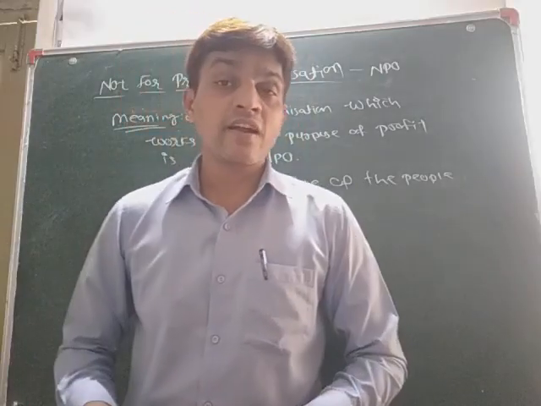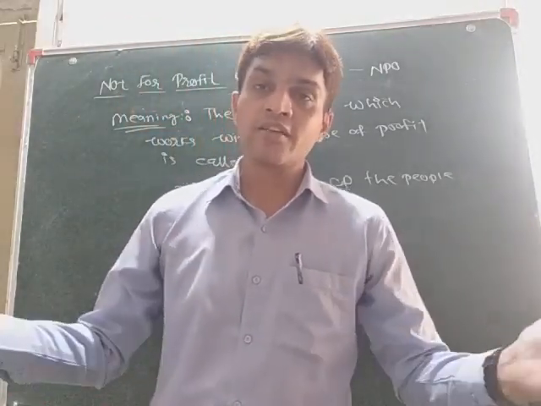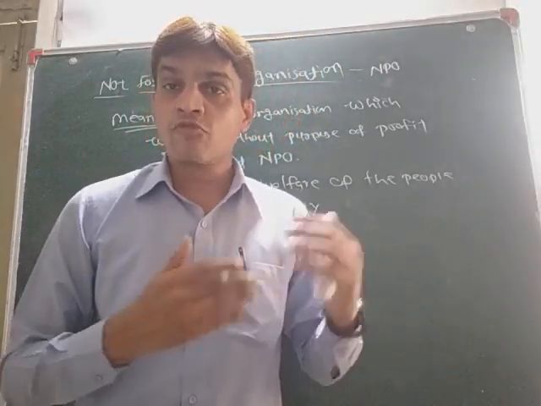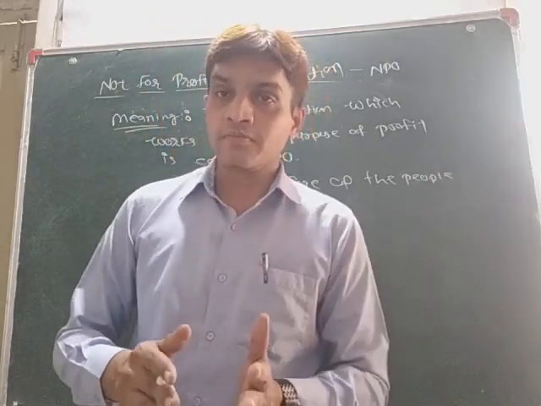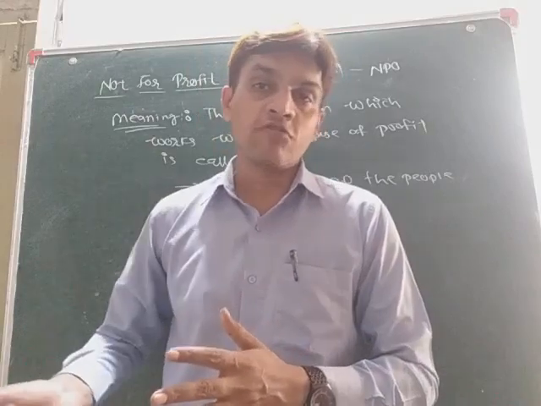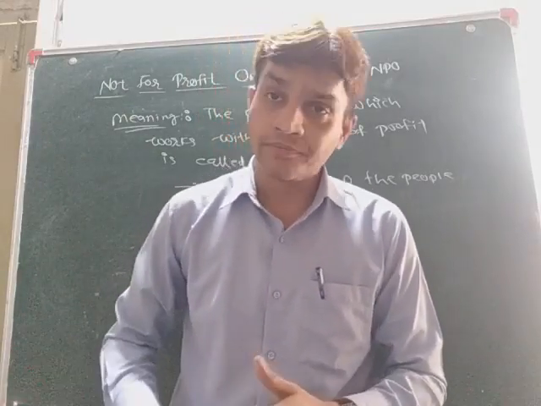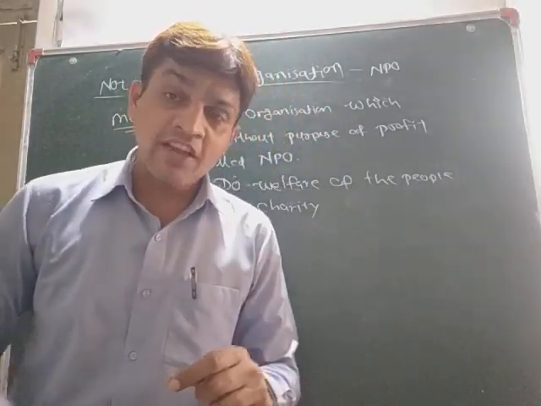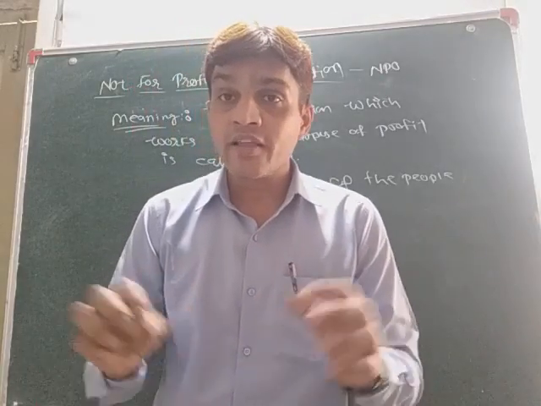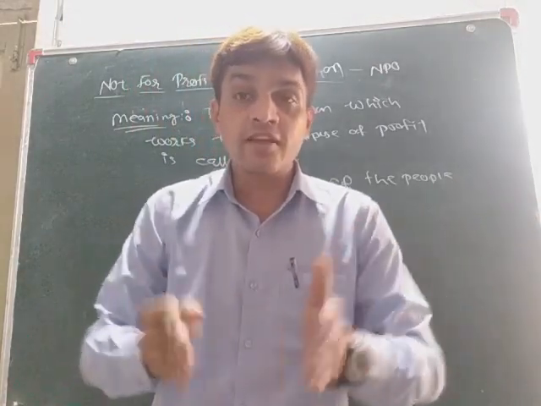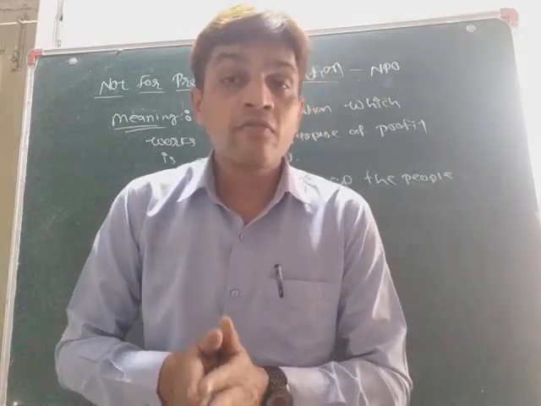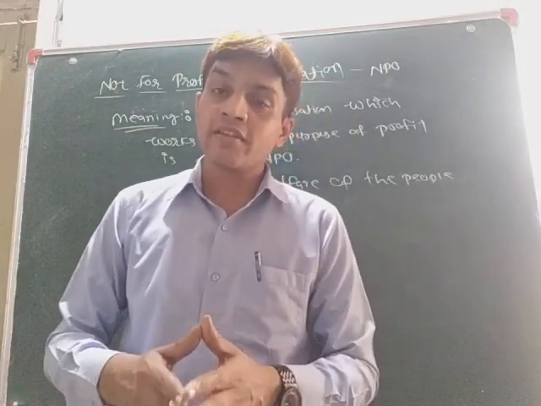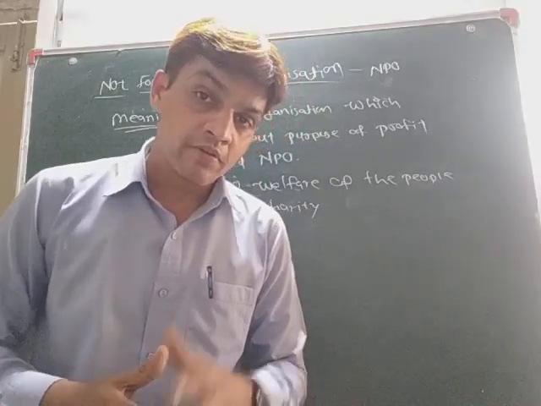The second income would be donations. Yes, there are some donors who donate, and that is also one kind of income for this NPO. And from all this income, they do the expenditure for the other people, for the needy people. So this is the functioning of an NPO. Now if there is income and expenditure, then there would be some transactions. And if there are transactions, then we have learned in 11th commerce that we have to maintain records whenever there is a transaction, so we have to prepare some accounts. I will tell you which kind of accounts we have to prepare.